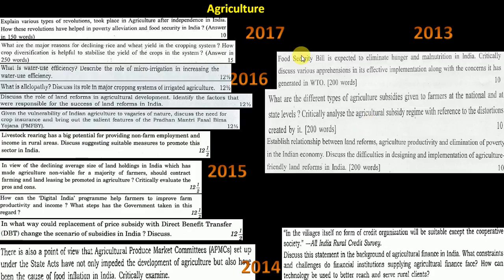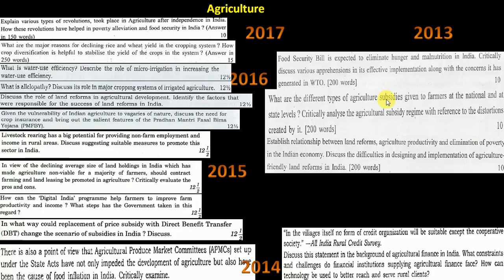Again, the Food Security Bill, hunger and malnutrition. This again we saw in the GS2 paper also: hunger, poverty, malnutrition. A lot of questions have come there also, so it becomes important. Again WTO. When we analyzed the last 5 years of papers, we saw at least 5 to 10 questions on WTO across multiple papers.